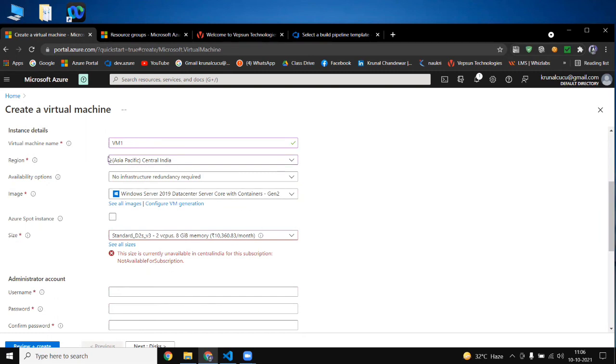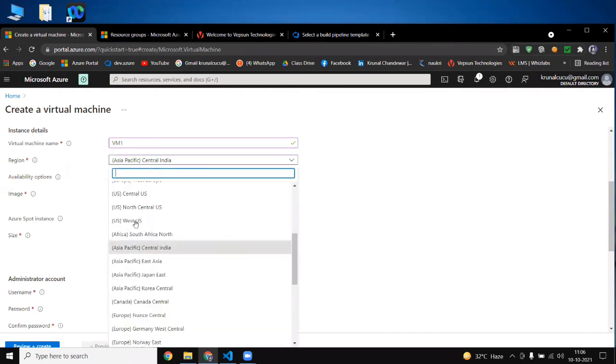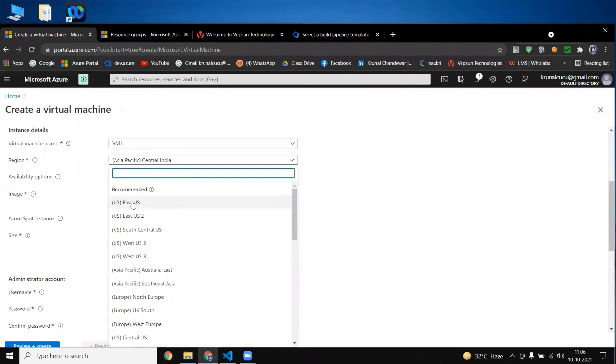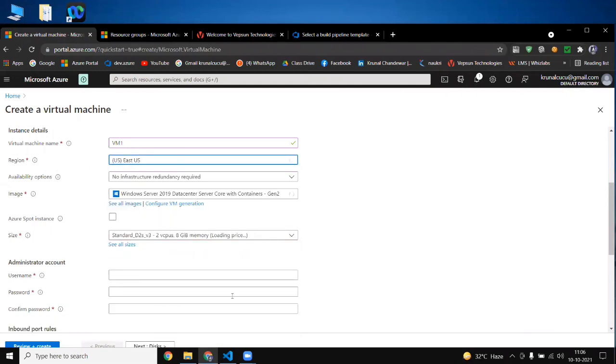Now 10,360. If I change the region, this will change because your cost depends on your region also. See, now I'm selecting East US, and you will get a few modifications here. It's loading, our prices are loading with the East US region.